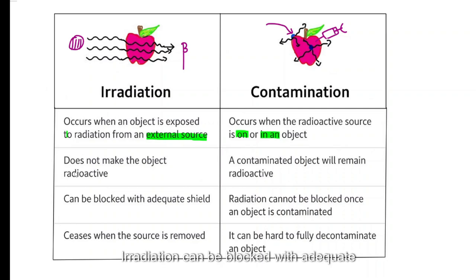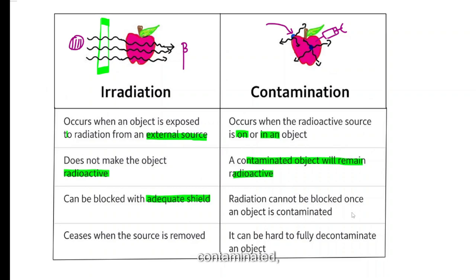Radiation can be blocked with an adequate shield. If you put lead here, obviously, you can stop it. Radiation cannot be blocked once an object is contaminated. Irradiation ceases when the source is removed. You remove the source and it's not being irradiated anymore. However, it can be hard to fully decontaminate an object because even if an atom remains, it is still contaminated.